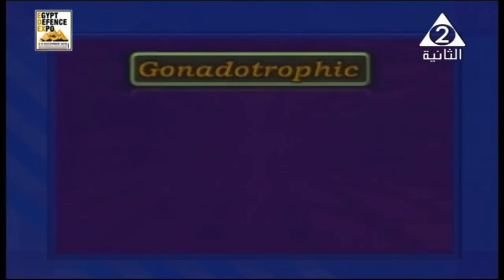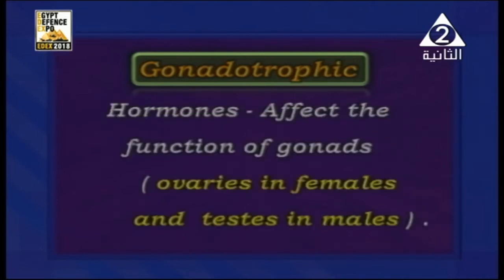The last one is gonadotrophic hormones, which affect, from its name, the functions of the gonads, which are ovaries in females and testes in males.